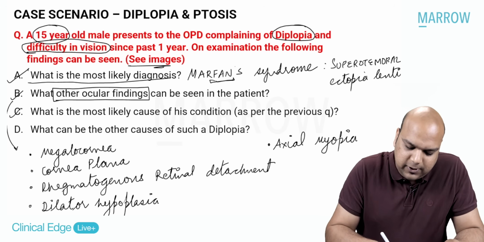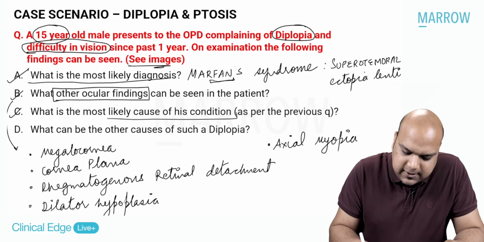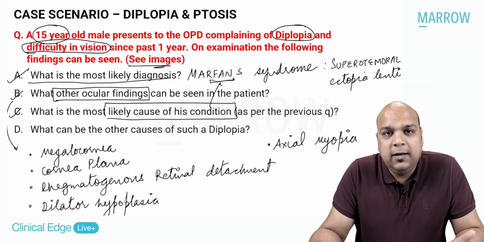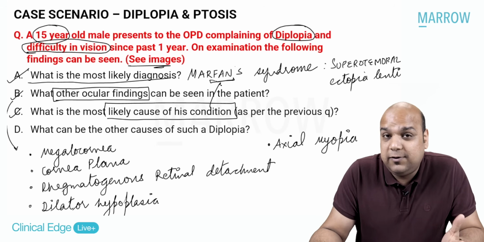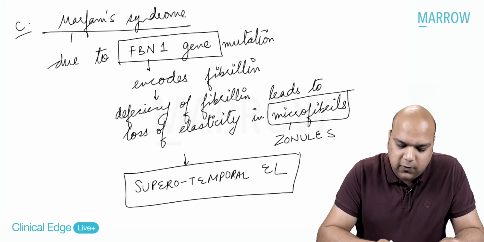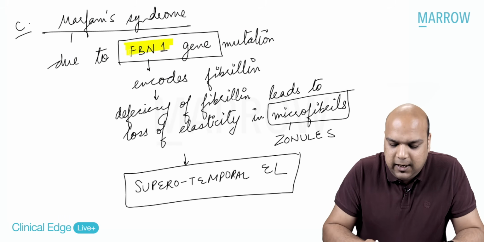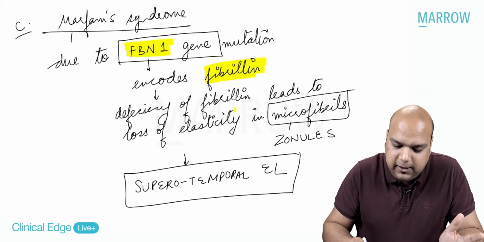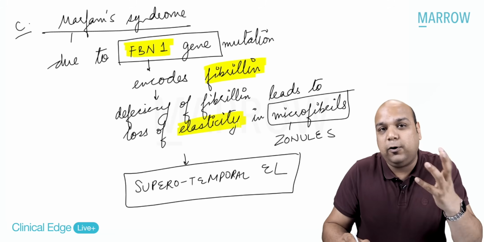Now, third question, what is the most likely cause of his condition? That means they're basically asking you what is the most likely cause of Marfan syndrome. Marfan syndrome is due to mutation of which gene? Marfan syndrome is due to mutation of FBN1 gene. Yes, FBN1 gene encodes the protein fibrillin. What does fibrillin do? Fibrillin provides elasticity to all the microfibrils.